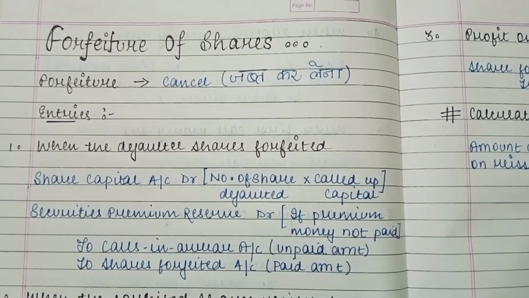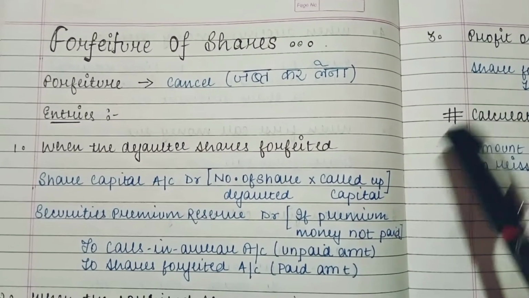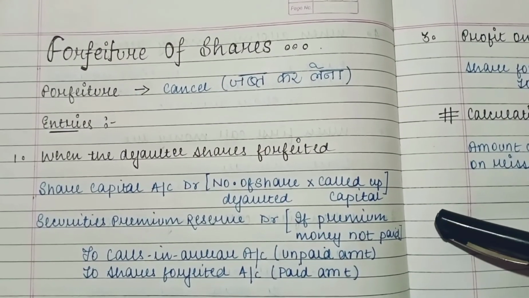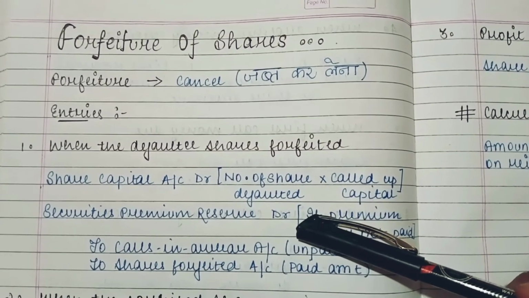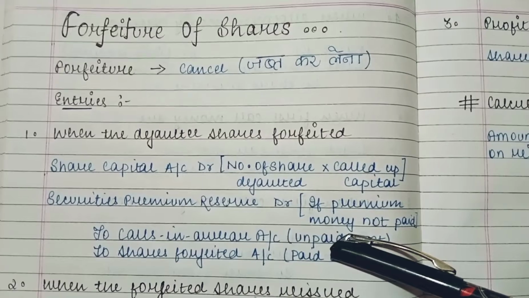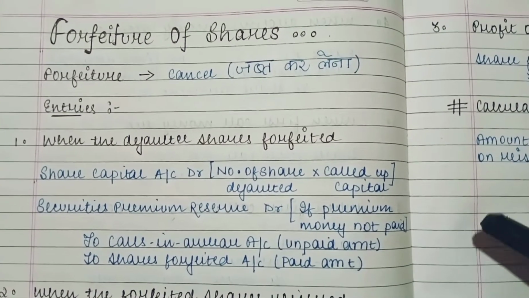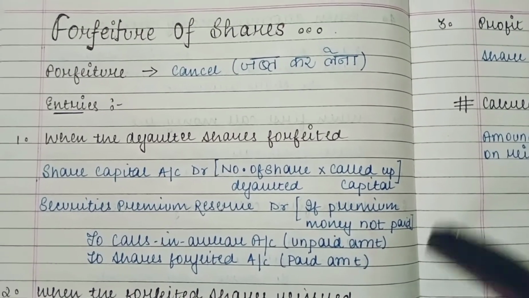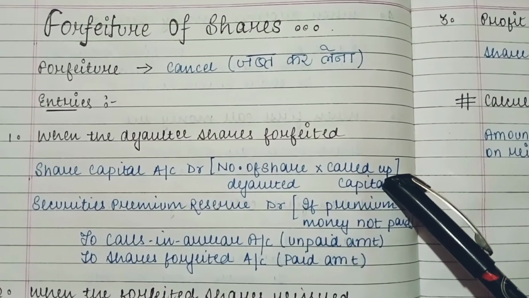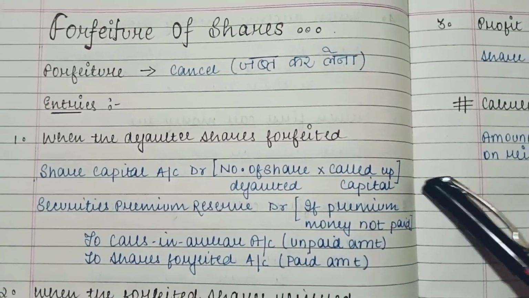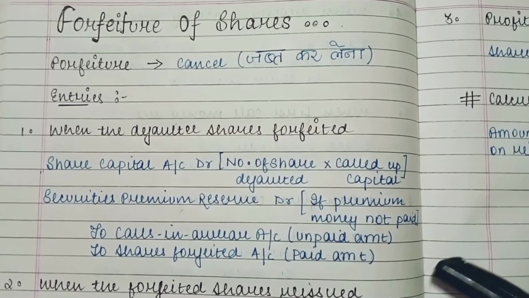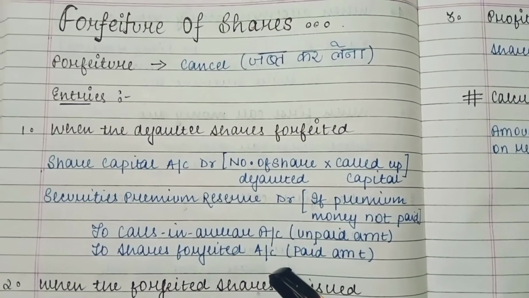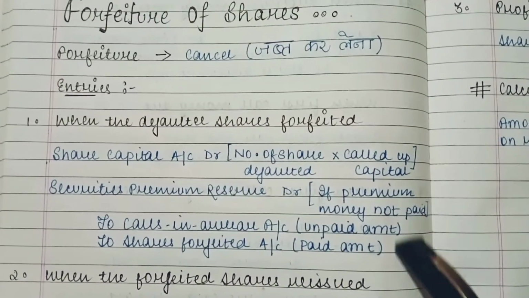Securities premium reserve account debit means the premium money which it has not been paid. If the company has issued shares at premium and the shareholder has not paid the premium, then the securities premium reserve account will be debited. To calls in arrear account, the amount which the shareholder has not paid on the shares, and to shares forfeited account, the paid amount from the called up portion. The shareholder must have paid some amount and some amount must be unpaid, so the unpaid amount will come to the calls in arrear account, and the paid portion will come to the shares forfeited account. Hope this entry is clear.